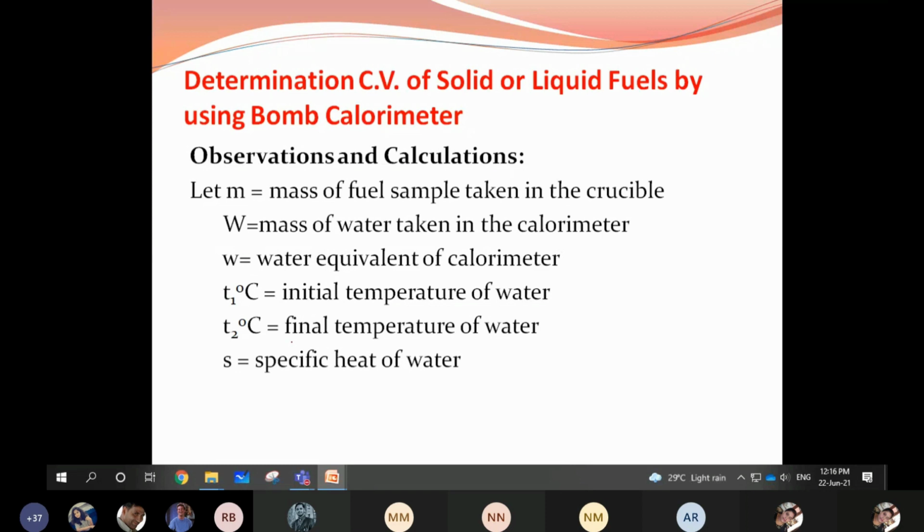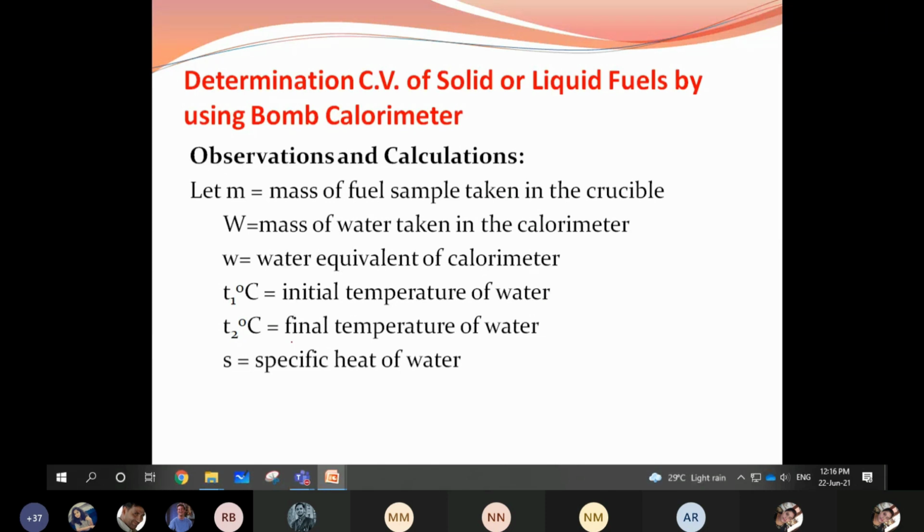Small w is the water equivalent of the calorimeter. T1 degree Celsius is the initial temperature of water. T2 degree Celsius is the final temperature of water. And S is the specific heat of water. These are the standard quantities you have to note down before starting to burn the fuel.